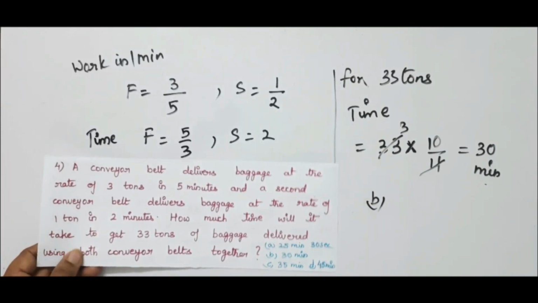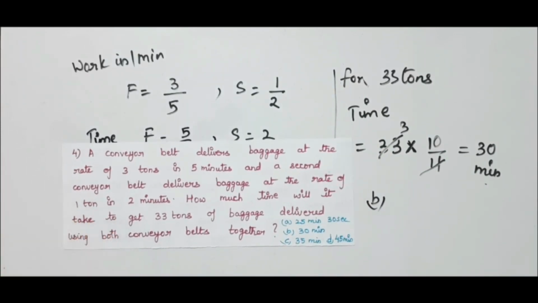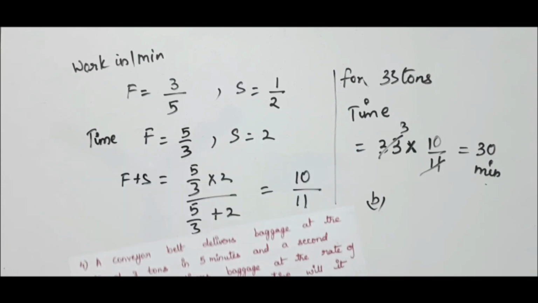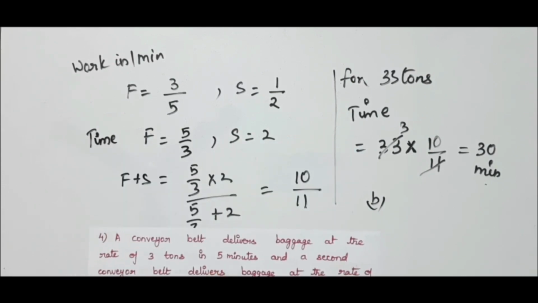First I have written the relations between the candidates given in the question for 1 minute. As he has given the work, I have written for both the candidates for 1 minute. From that I have found the time. I found the total time which they have taken to complete the work in 1 minute. As he asked for 33 tons of work, I have just multiplied with how much work we need.